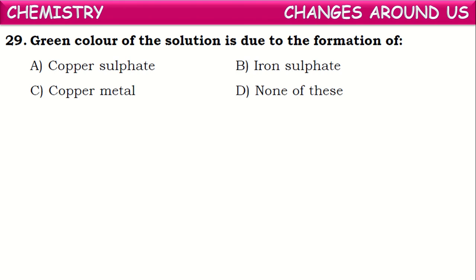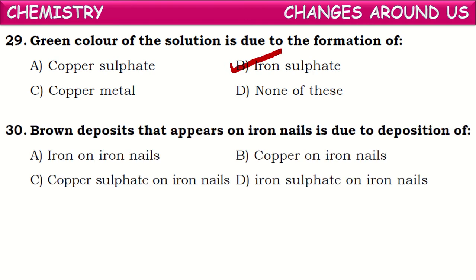Green color of the solution is due to the formation of, as we told, iron sulfate. Iron sulfate gives a blue green color to the solution. So because of the formation of this iron sulfate, the solution turned green. Next one: brown deposits that appear on iron nails are due to the deposition of. Let us see the equation regarding this so that we can understand.